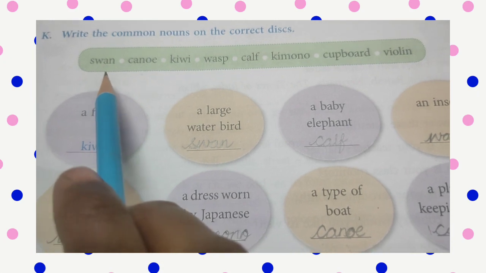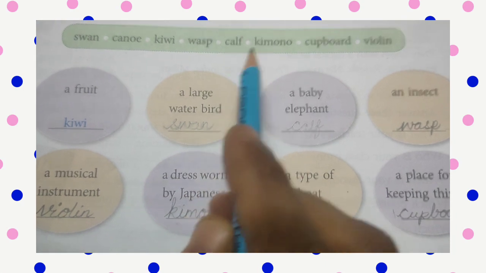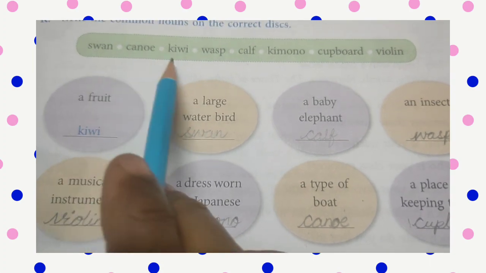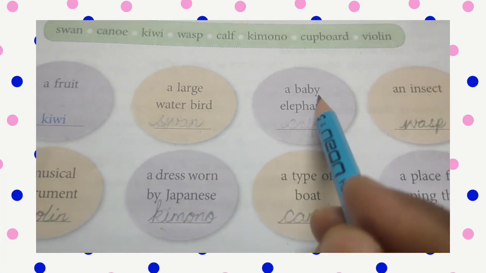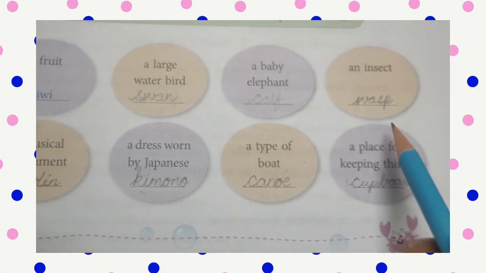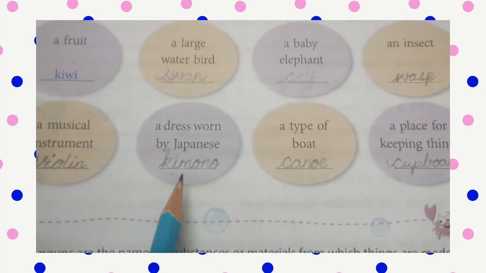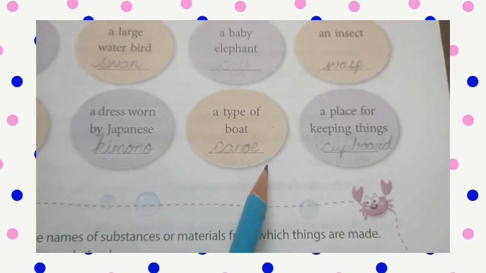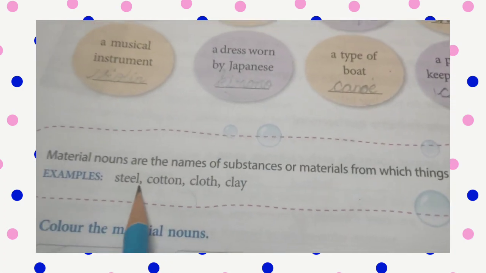Let us check what they have given in the clue box. Fan, canoe, kiwi, wasp, calf, kimono, cupboard, violin. A fruit: it is kiwi. A large water body: swan. A baby elephant: calf. An insect: wasp. A musical instrument: violin. A dress owned by Japanese: kimono. A type of boat: canoe. A place for keeping things: cupboard.